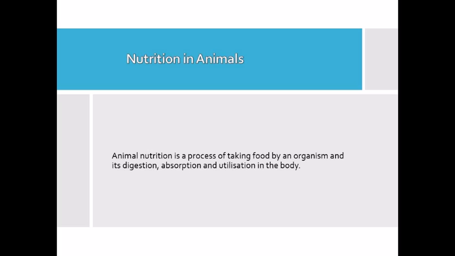So we can say animal nutrition is the process of taking food by an organism and its digestion, absorption and utilization in the body. In this chapter we'll also discuss the different steps in the process of nutrition.